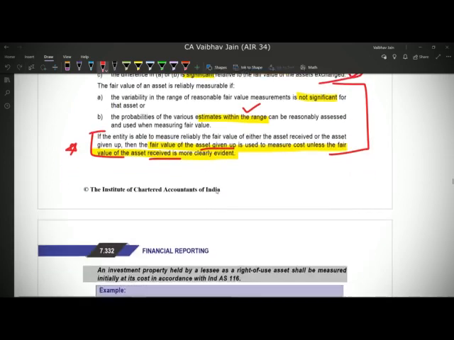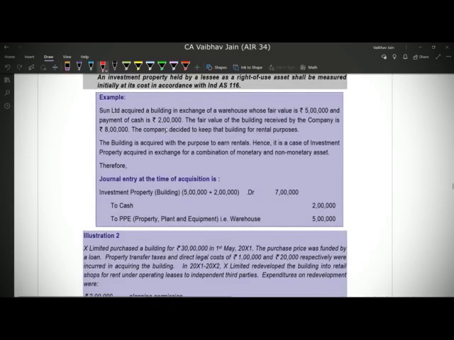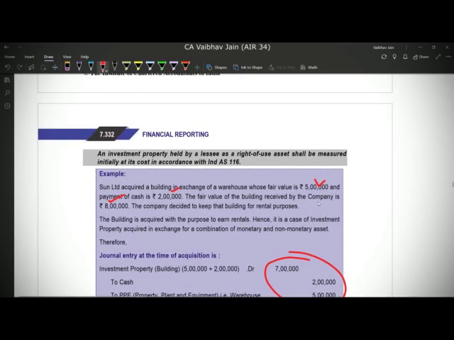Now let's do an example on this to be more clear. So for example, Sun Limited acquired a building in exchange for a warehouse whose fair value is 5 lakhs and paid cash of 2 lakh, and the fair value of the building received is 8 lakhs. So in this case we have the fair value of the asset given up, so we will not require the fair value of the asset received. Therefore we are measuring the transaction at 7 lakh rupees and not 8 lakh rupees.